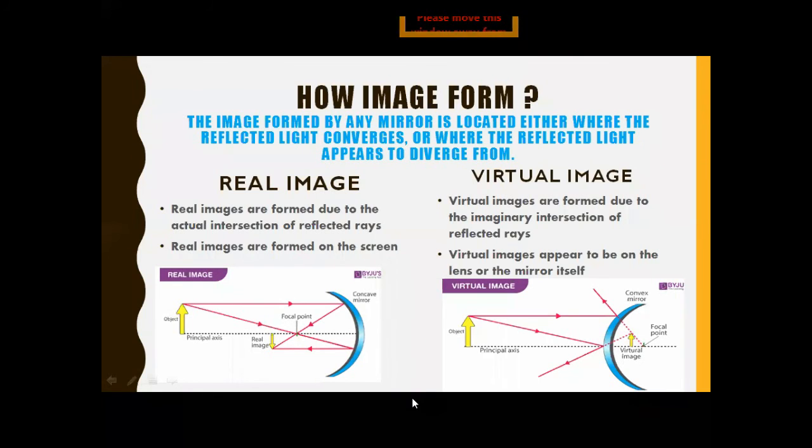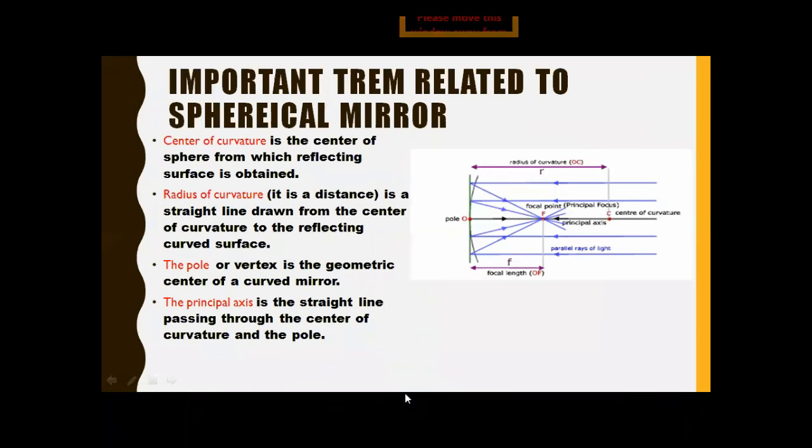So take a screenshot, and we are moving toward the slide. Here are the important terms related to the spherical mirror. As we have discussed some terms related to the law of reflection, similarly, when we are talking about the spherical mirror, we also have to understand some terms associated with it.